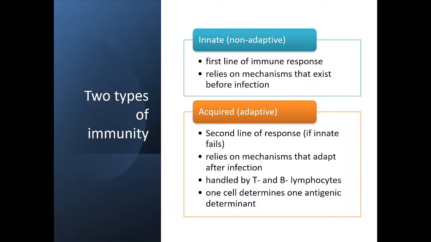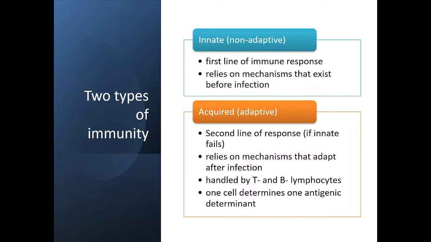Acquired or adaptive is anything which the baby or the person acquires with experience or with the invasion of pathogens. Why was COVID-19 so deleterious? Because we did not have an exposure to that particular viral infection before. It was new for the whole community. There is something called herd immunity. Anyone, have you heard about this herd immunity? Okay, we will be coming to that part also.